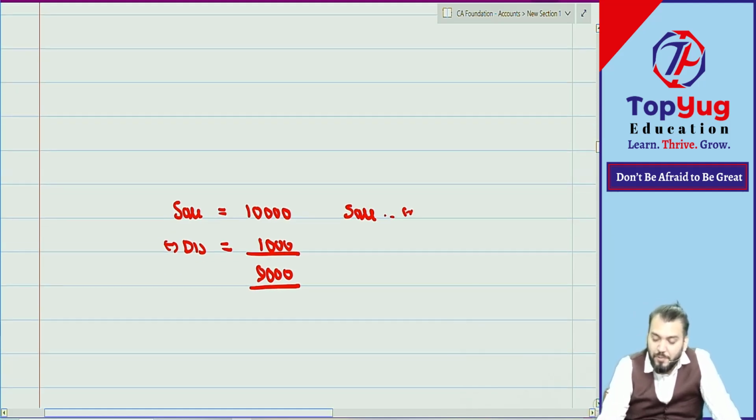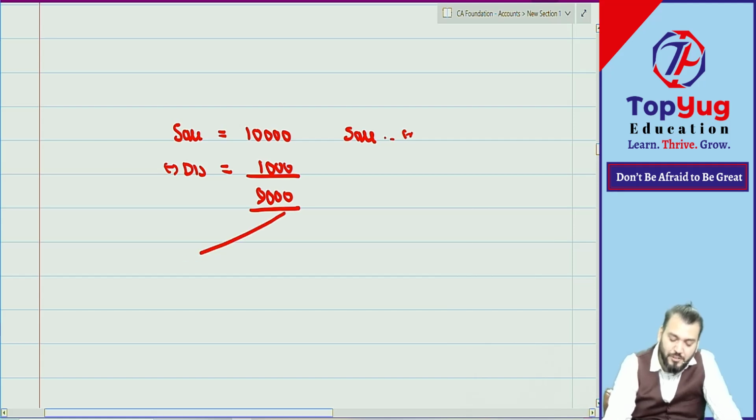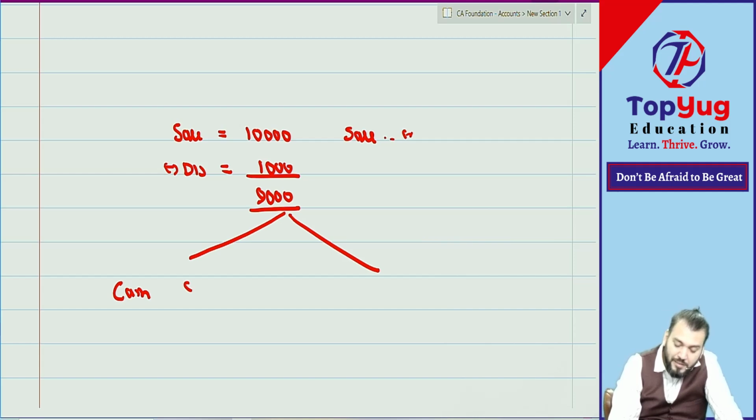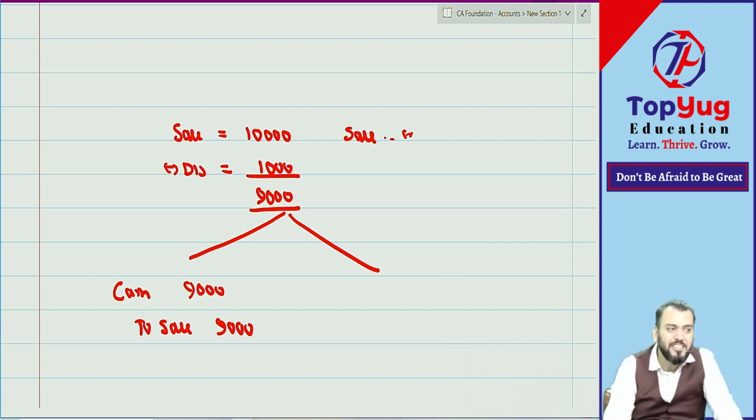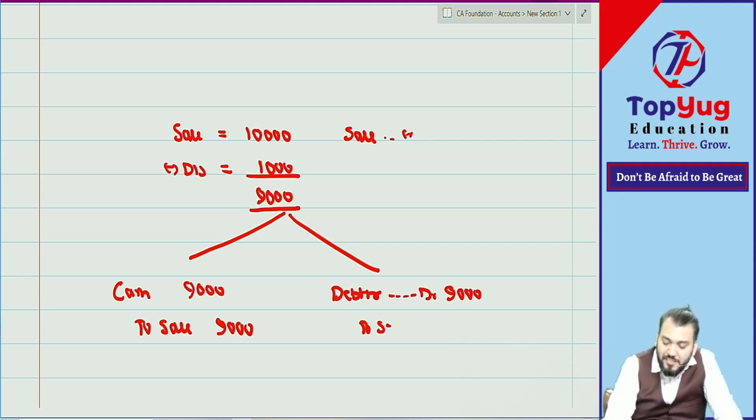So what journal entry will pass? Suppose it is cash sales. Cash account how much? 9,000, to sales 9,000. This journal entry, correct. Suppose it is credit sales. Then the debtor account how much? How much receivable from this person? 9,000, to sales 9,000. Means can I say trade discount will not be recorded?